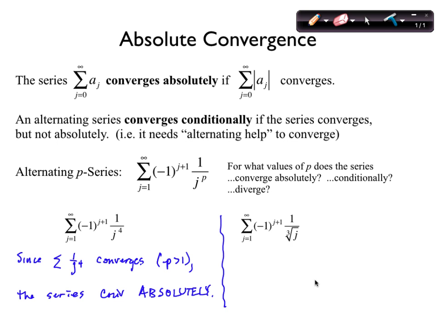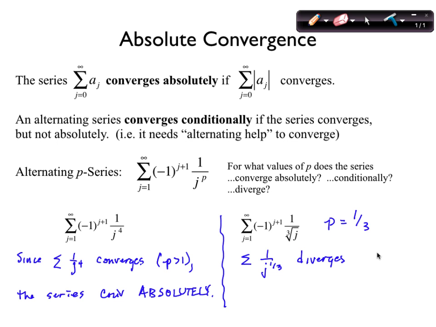Okay, what about this one? What's p here? 1/3. So now, 1 over j to the 1/3. Converge or diverge? Diverges, because p is not greater than 1, right? But does this alternating series converge? How do you know? Because the sequence goes to 0, right?